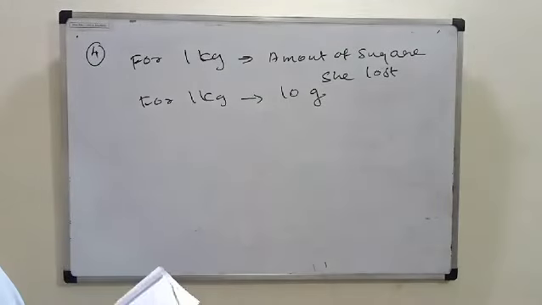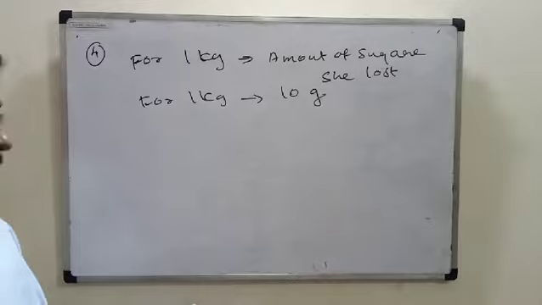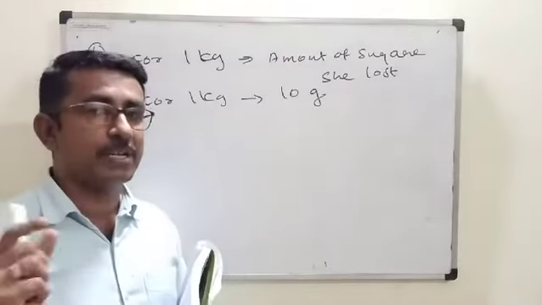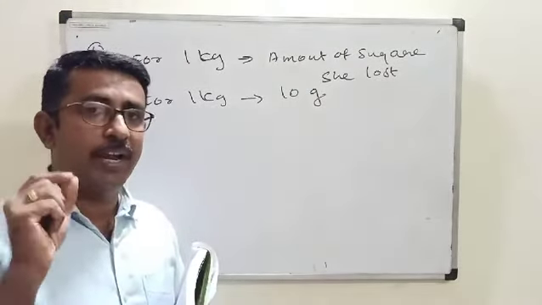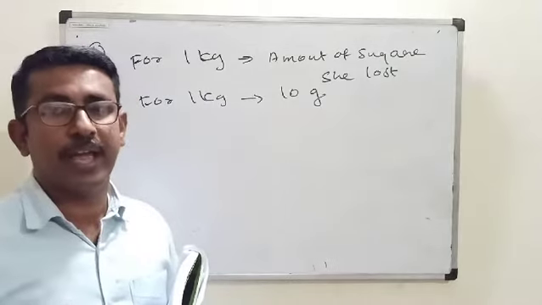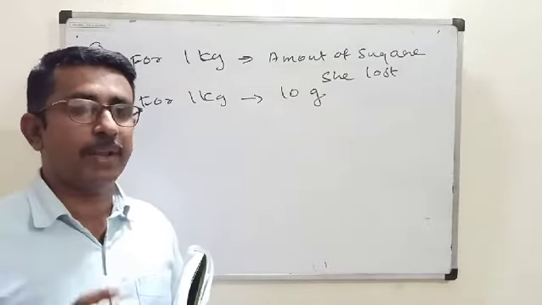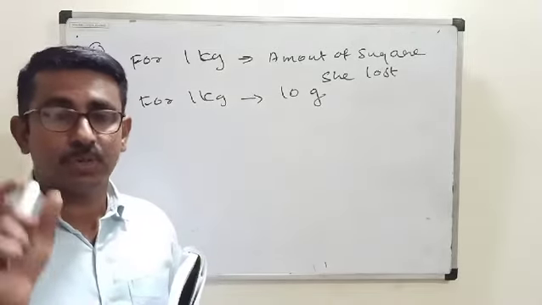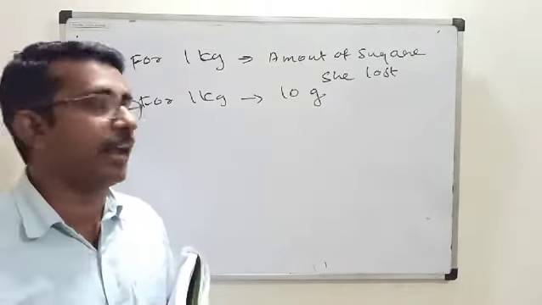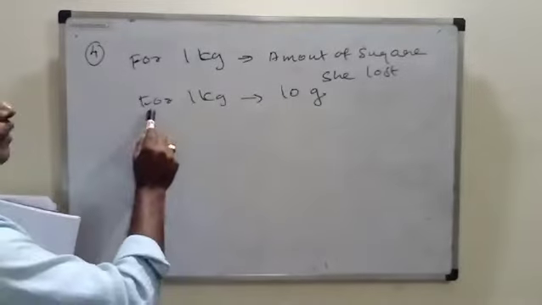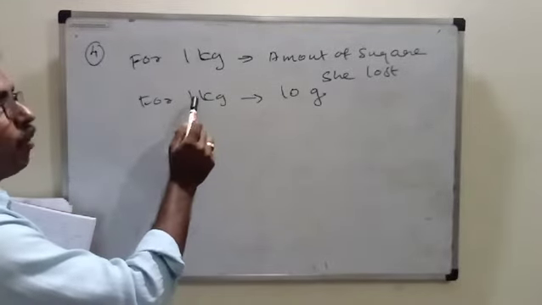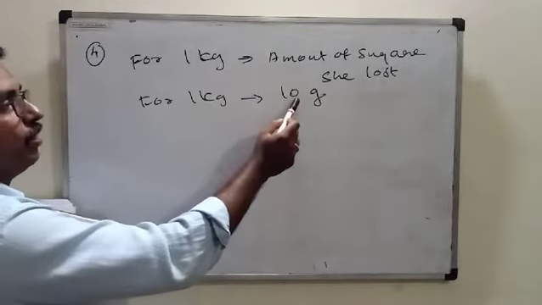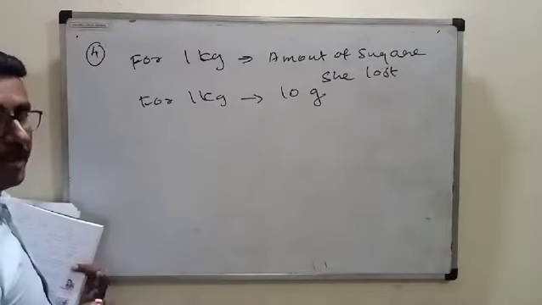Have you understood? Because it is given that instead of 1 kilogram, he gives only 990 grams. So 990 grams means for 1 kilogram, how many grams more are needed? 10 gram. So he reduces 10 gram. So while buying 1 kilogram, she lost 10 gram.